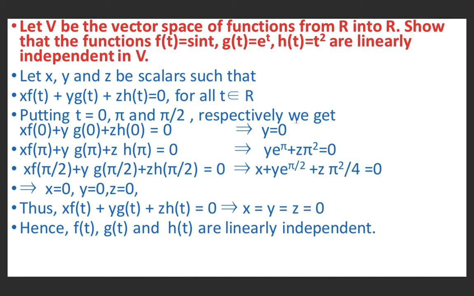If we solve these equations, in the first equation y is 0. If we substitute y equal to 0 in the second equation, we get z equal to 0. And if we substitute y equal to 0 and z equal to 0 in the third equation, we get x equal to 0. So this implies x equal to 0, y equal to 0 and z equal to 0. Thus x f(t) plus y g(t) plus z h(t) equal to 0 implies x equal to y equal to z equal to 0. Hence f(t), g(t) and h(t) are linearly independent.